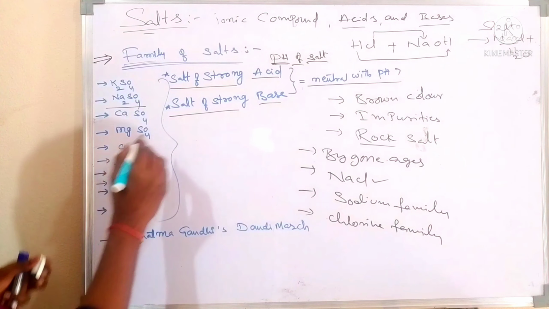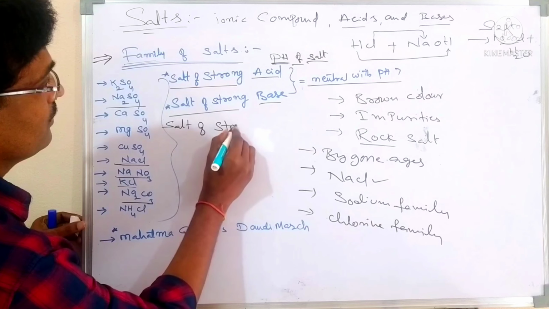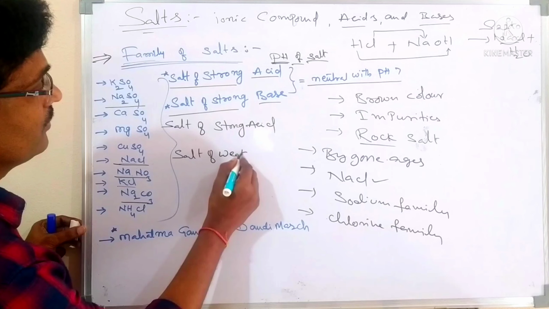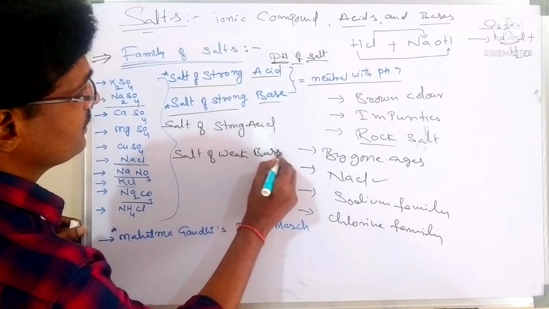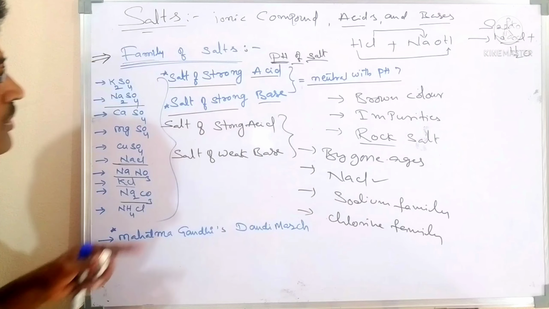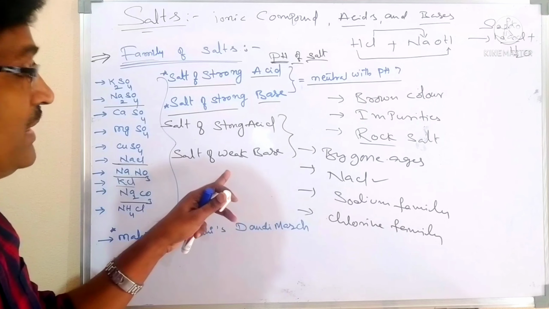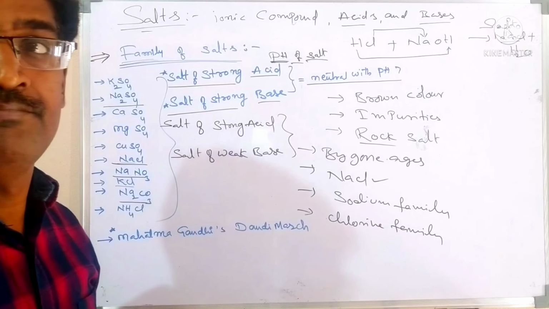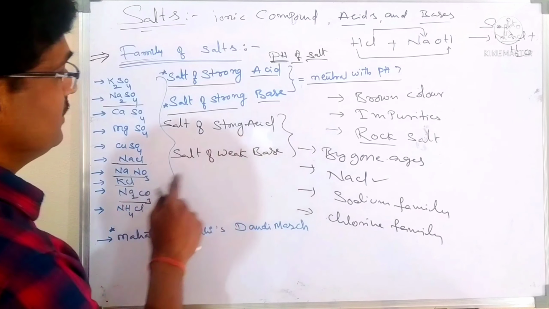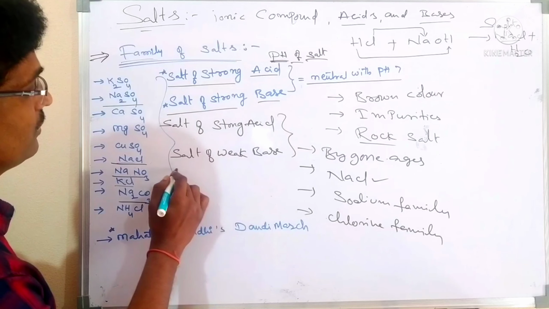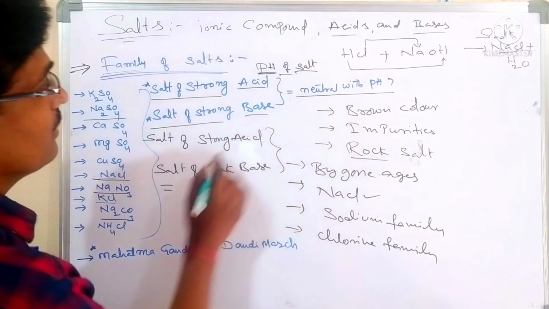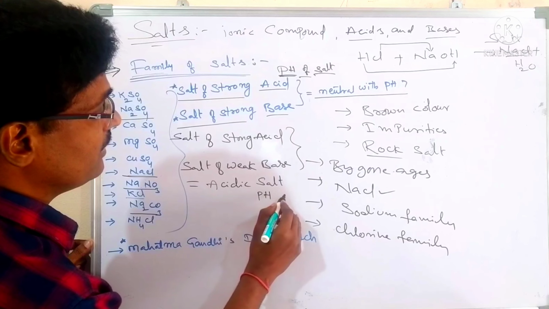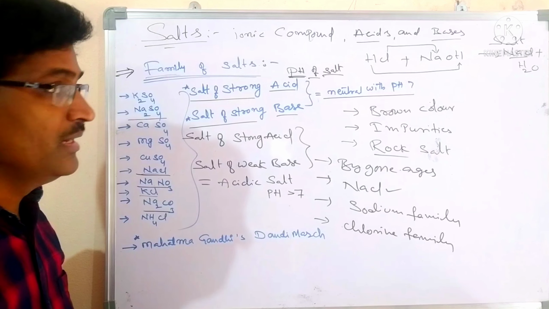If the salt is of a strong acid and a weak base, here the acid is strong and the base is weak, which gives an acidic salt, whose pH is less than 7.